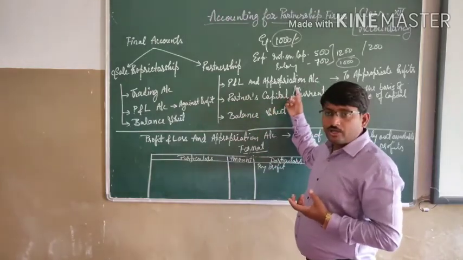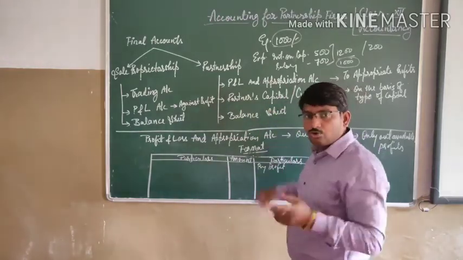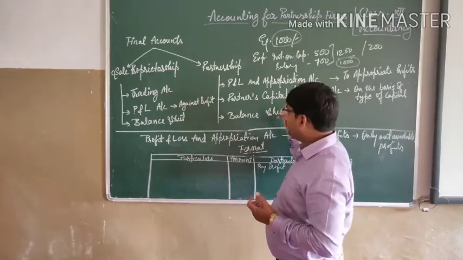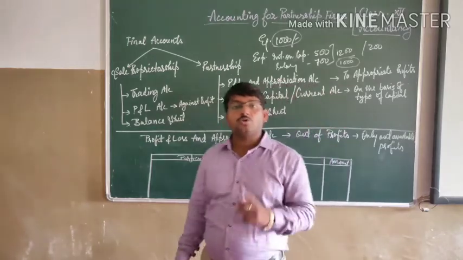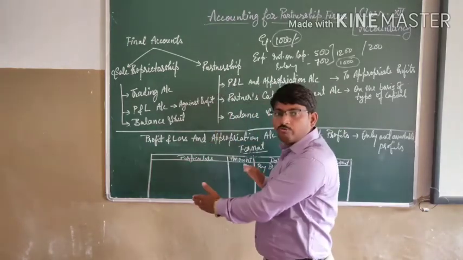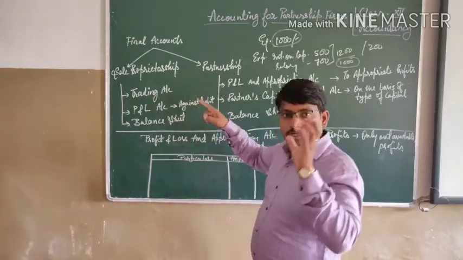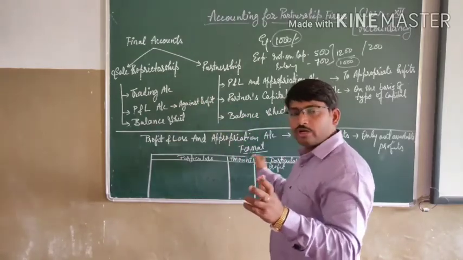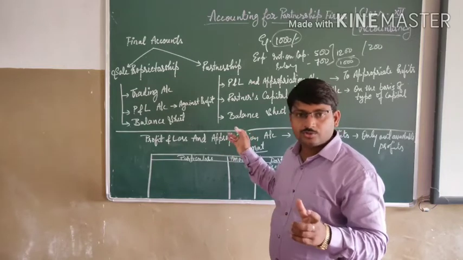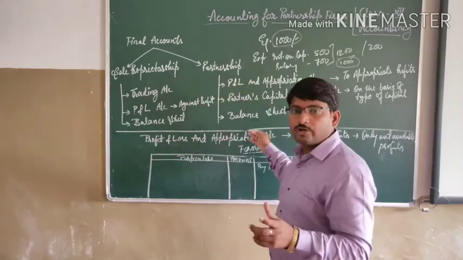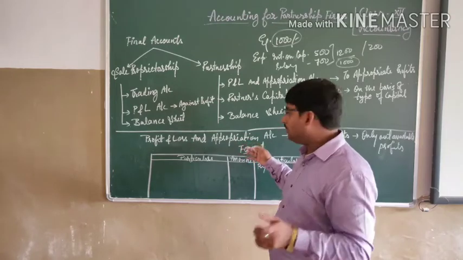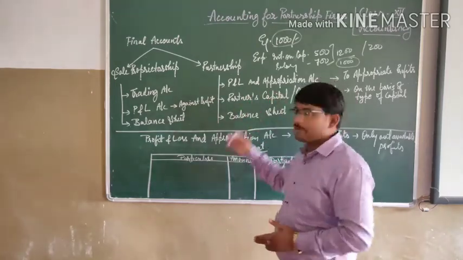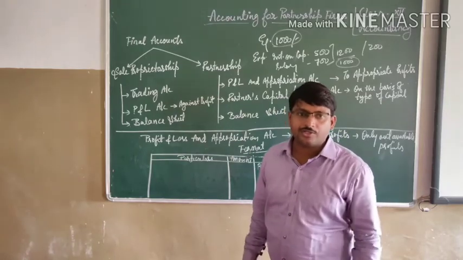After the appropriation account, we have to prepare the capital account or the current account. What do we show in these capital accounts or current accounts? That I will show you in a proper format further. I am first of all giving you the fundamentals of partnership, what we have to do in the accountancy of partnership firms, how we prepare the different accounts. After that I will show you the complete formats of how we can prepare the capital accounts and different things.